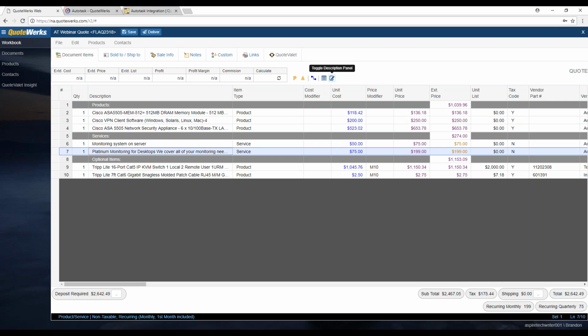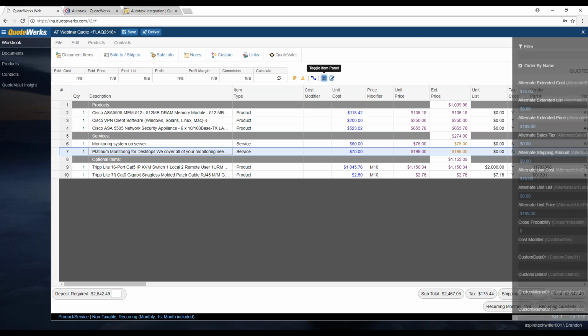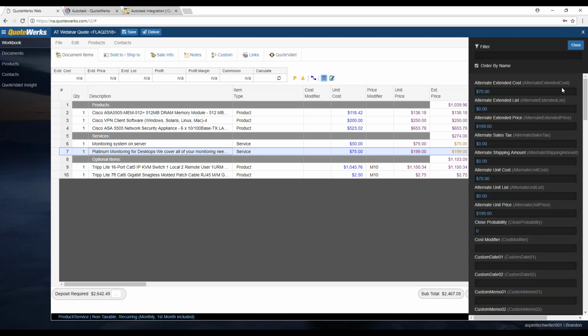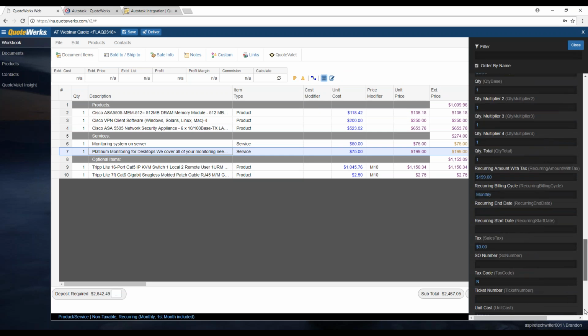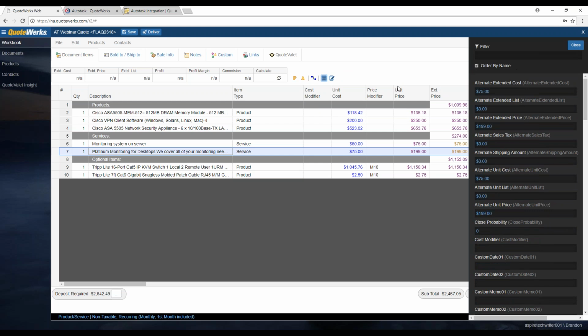In addition to the description panel, we also have our toggle item panel. This will show you all the columns that are available in QuoteWerks Web. These are going to match up specifically with your columns in QuoteWerks Desktop. By default, we do order them alphabetically, but you simply need to uncheck this option.